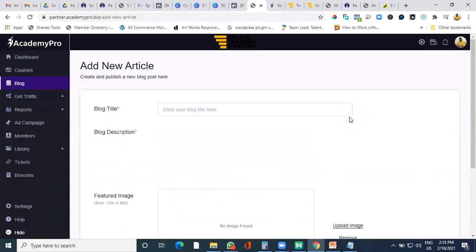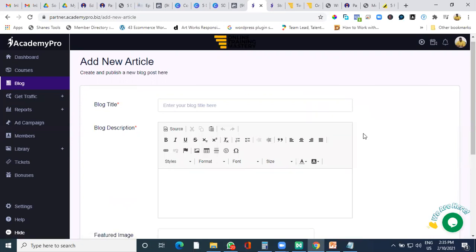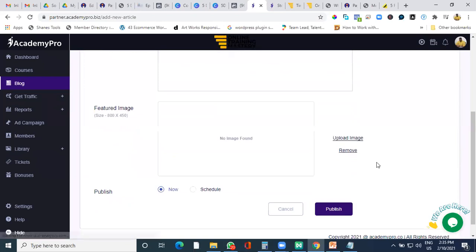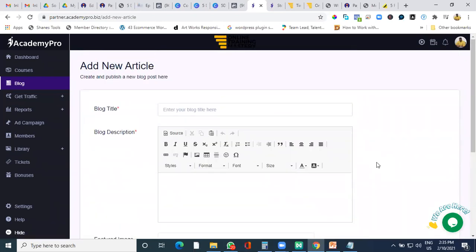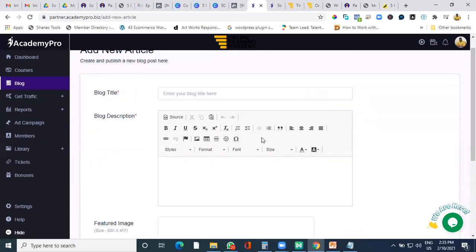So I would suggest write a blog on your notepad or in a Word file, edit it properly, make the content look good, copy it from there, paste it over here and publish it. Okay, it should be that easy. Because as I told you, this platform works live. So there's nothing called a save option or a draft option over here. Whatever you type in over here and you click on publish, it will get published automatically.